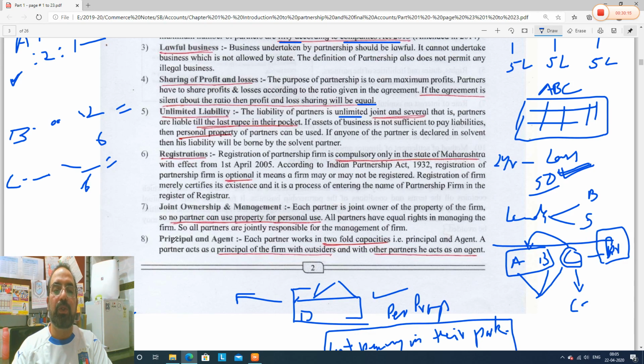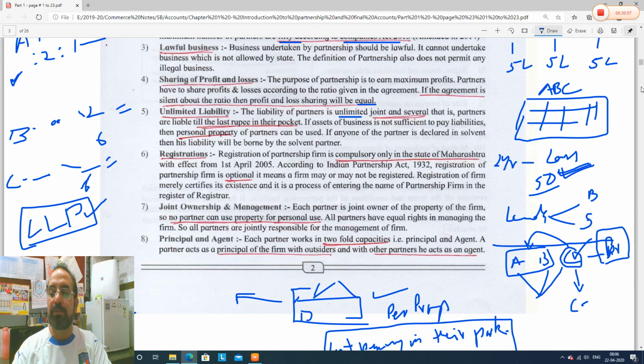Guys, there is one more point to cover on this unlimited liability. This is a feature of partnership business, but it is actually a very big disadvantage of partnership business. For example, C will do something wrong and A and B are also liable to pay those liabilities. To overcome this disadvantage, there is a new form of business called LLP, limited liability partnership. But this is not in your syllabus, so we will discuss it some other time. I will not touch this concept. So to overcome this limitation of partnership, this LLP is there. Partnership has unlimited liability. Let's go next.